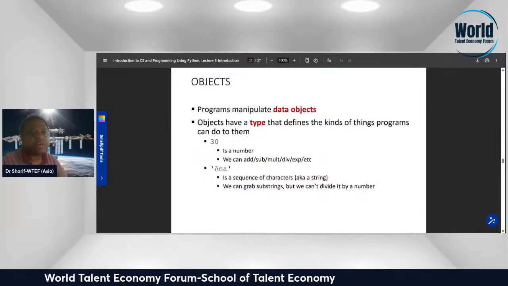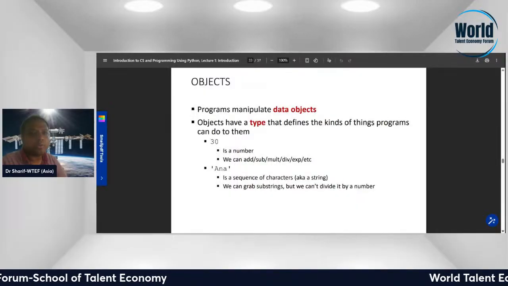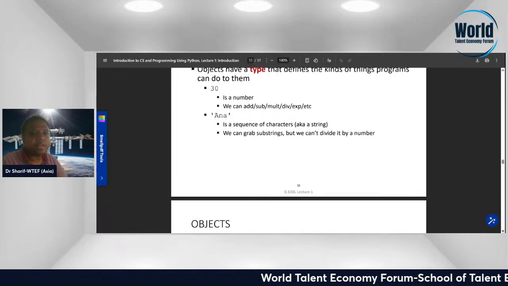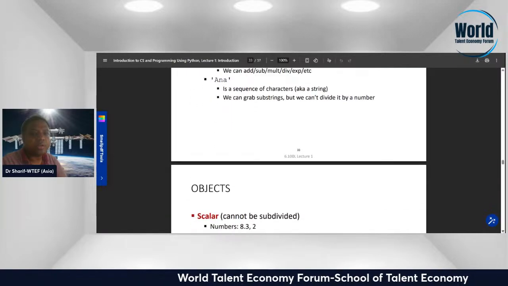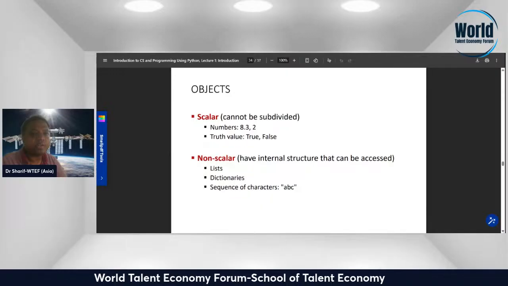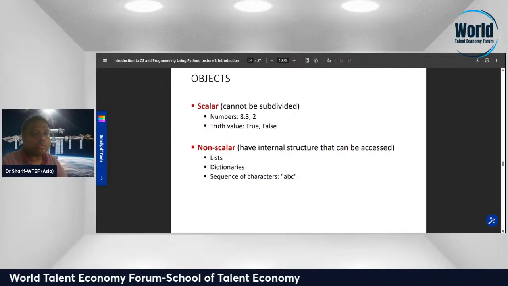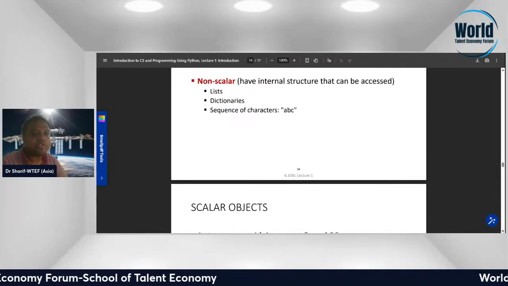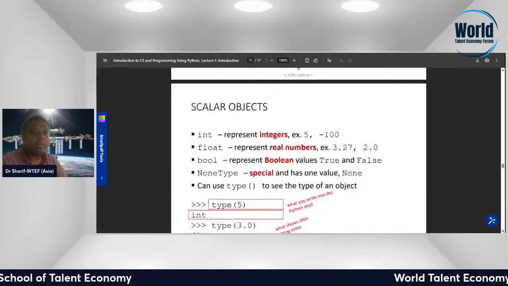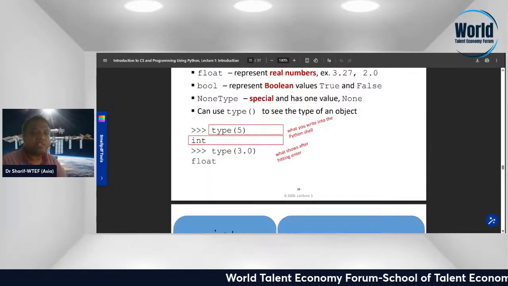A program manipulates data objects. Objects have a type that defines the kind of things programs can do to them. If it is a number, we can add, subtract, and so on. If it is a sequence of characters, we can grab or slice it. Objects are scalar or non-scalar. Scalar examples: number 8.32, truth values, true and false. A list is a distinct sequence of characters. int represents integers, float represents real numbers, bool represents Boolean values. NoneType is special and has one value, None.